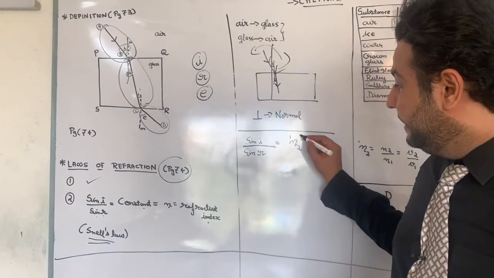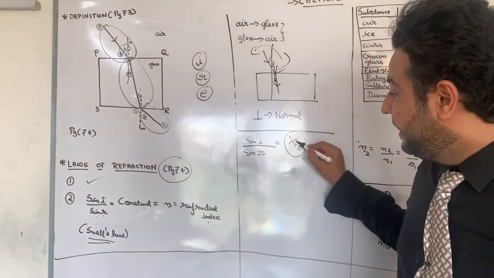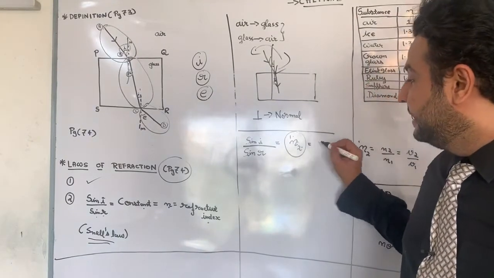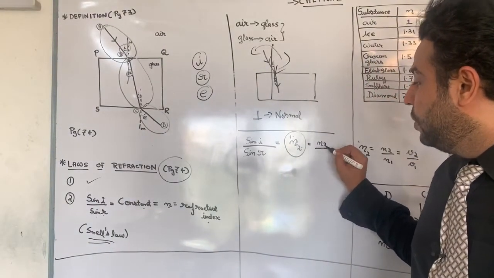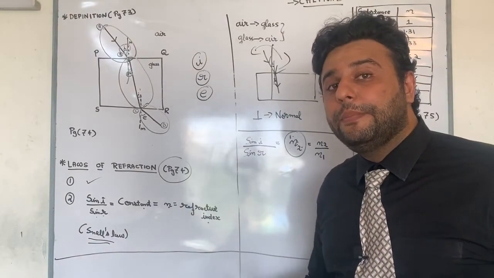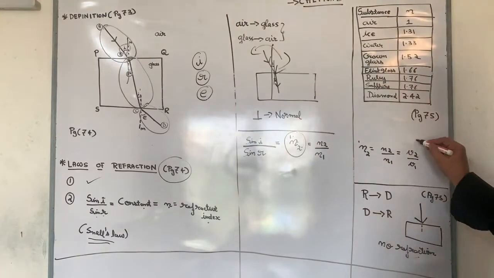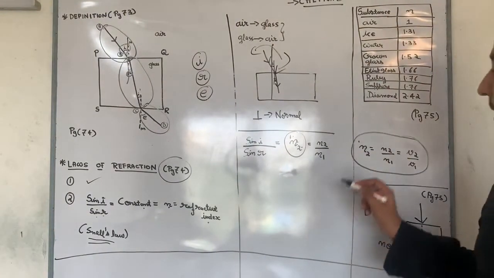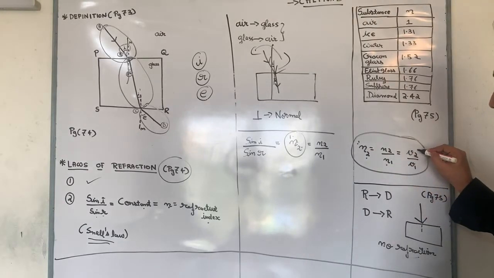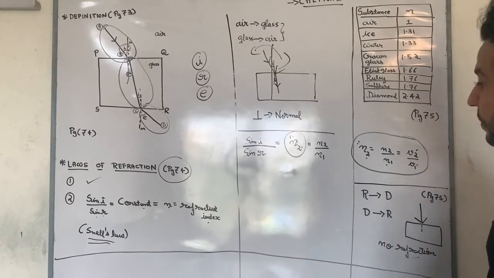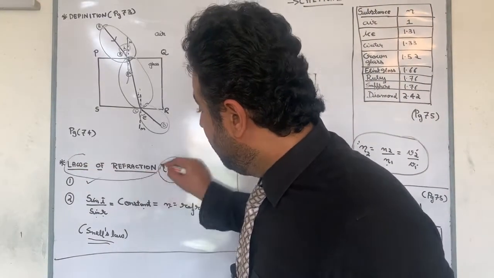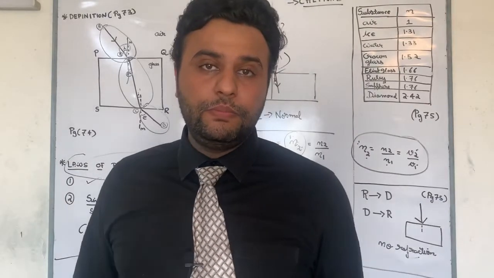It is read as refractive index of medium 2 with respect to medium 1. And refractive index is directly proportional to velocity. Therefore, please look at this formula. Refractive index of medium 2 with respect to medium 1 is equal to velocity of medium 1 upon velocity of medium 2. This completes our laws of refraction, page 74.